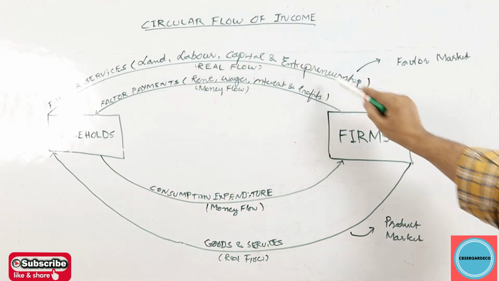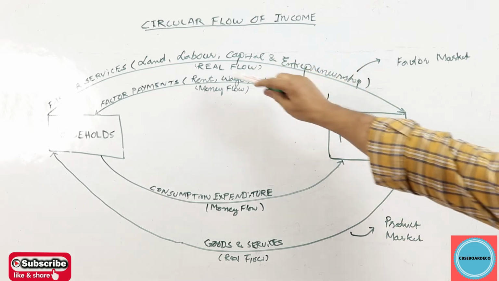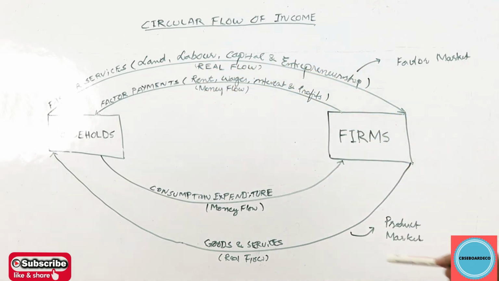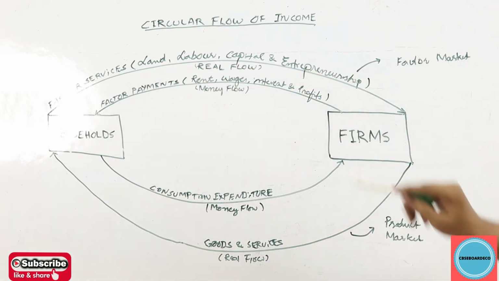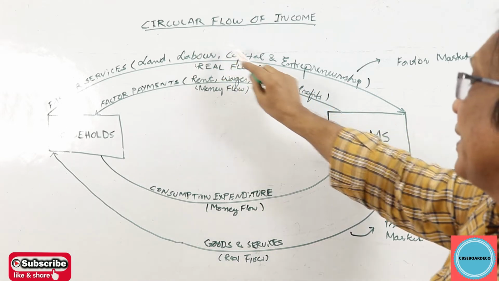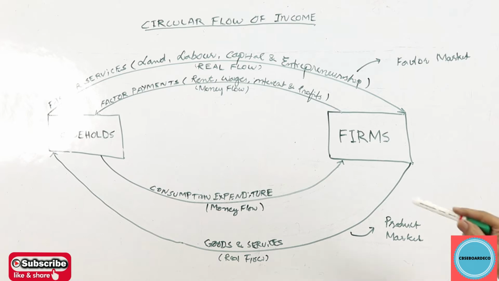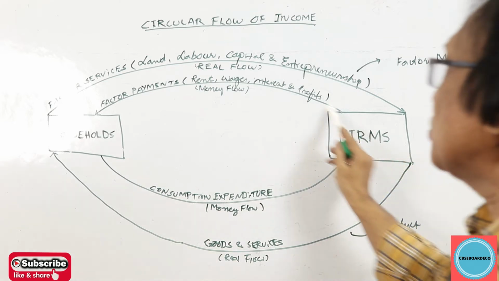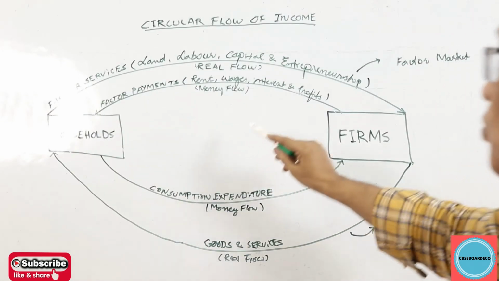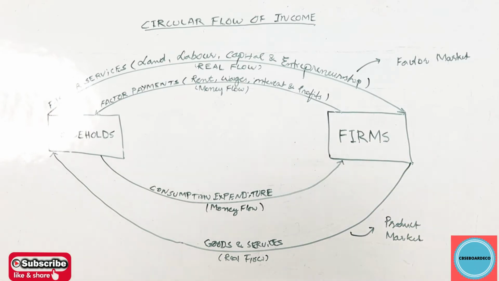That's land, labor, capital, entrepreneurship. That is, they pay rent to land, wages and salaries to labor, interest to the capital, and profits to the entrepreneurship. So that means the factor payments are taking place from firms to the households. Here the money flow is taking place. Why do we call it money flow? Because the money is flowing from firms to households.